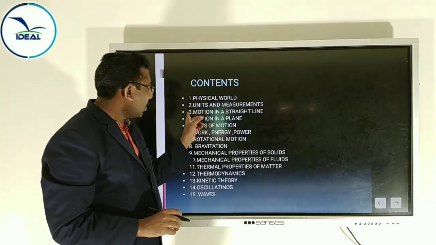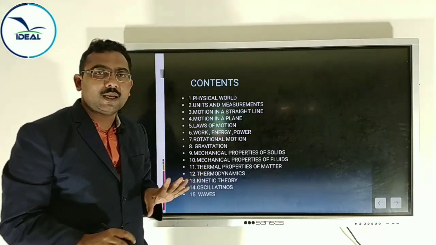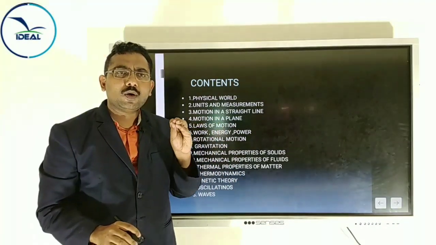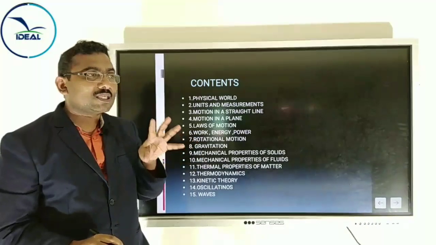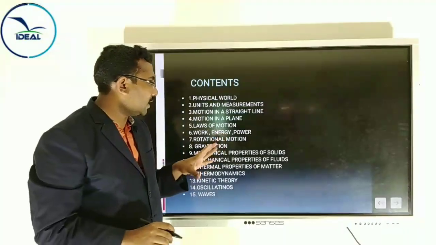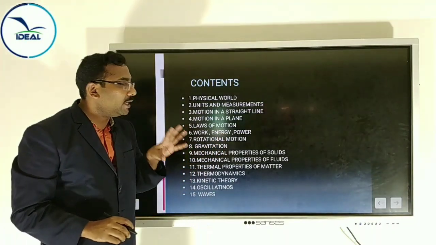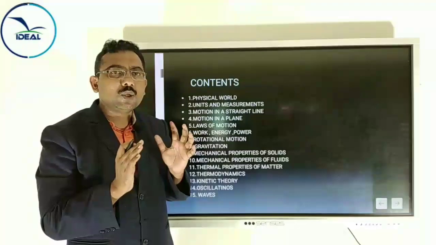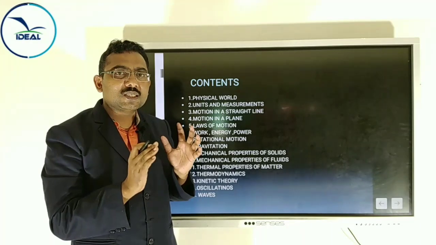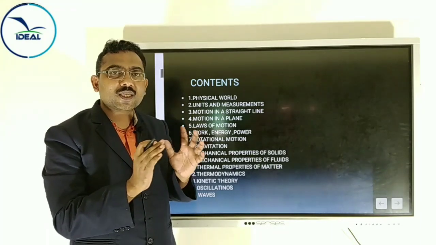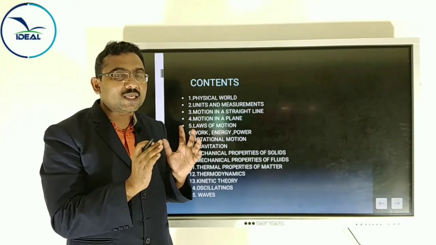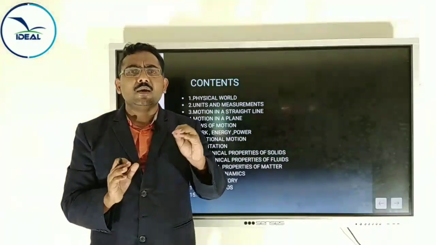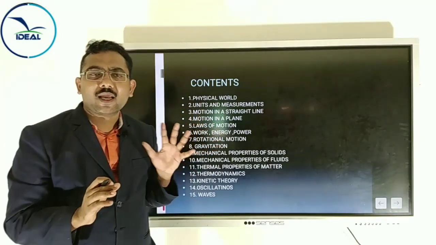Second, or the third chapter, motion in a straight line, it also you studied. It's a very important, fundamental chapter, because it's the basis of mechanics. In first year you study mainly mechanics. What is mechanics? Yes, mechanics is a branch of physics which deals with the states of motion, states of objects, motion, rest, etc. You know physics has a number of branches like optics.